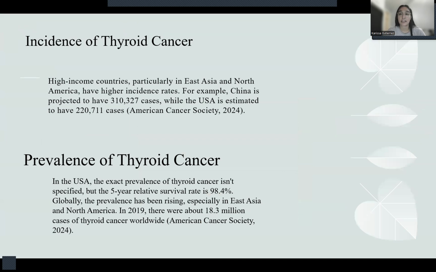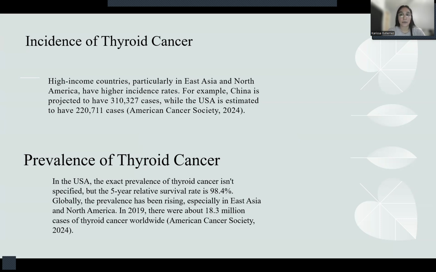Some of the incidents of thyroid cancer, high income countries, particularly East Asia and like North America, have high incident rates. For example, China is projected to have around 310,000 cases, while in the US there has been like 220,000 cases.